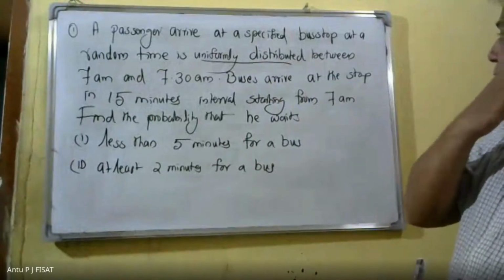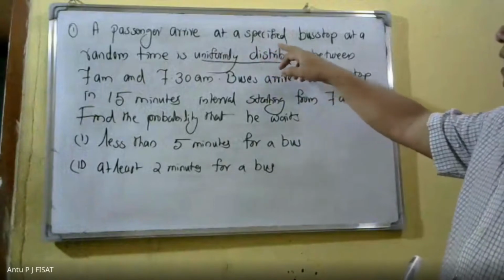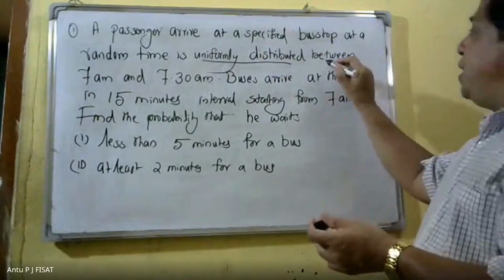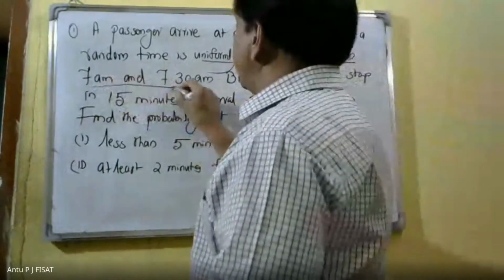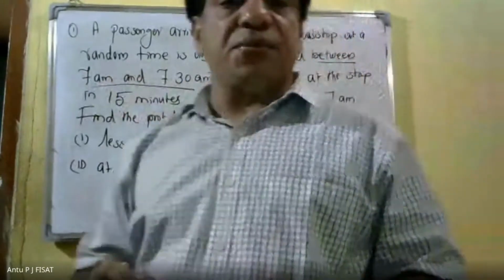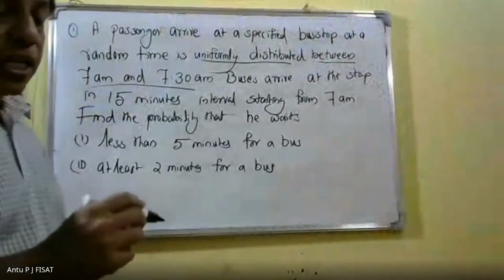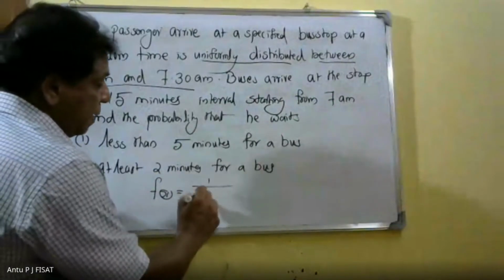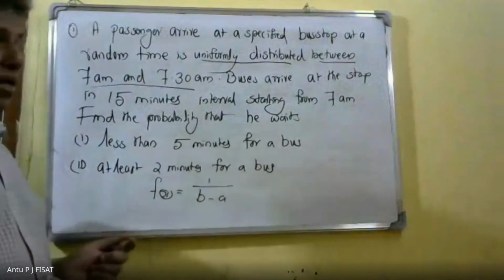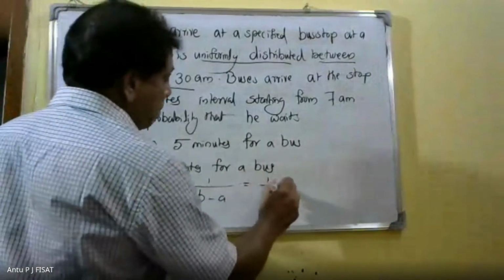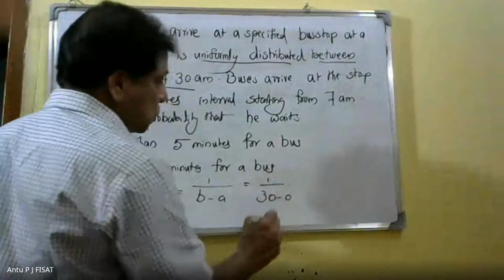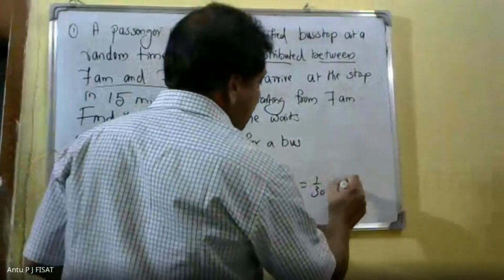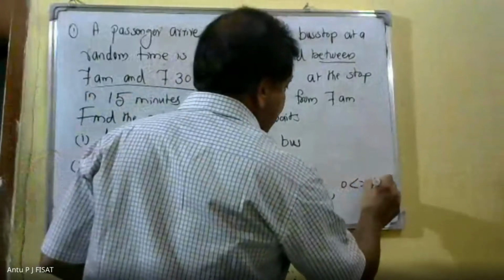The passenger arrives at the bus stop at a random time uniformly distributed between 7 a.m. and 7:30 a.m. Therefore, the probability density function will be f of x equals 1 by b minus a. Here, b is 30 and a is 0, so it is 1 by 30, for 0 less than x less than 30.